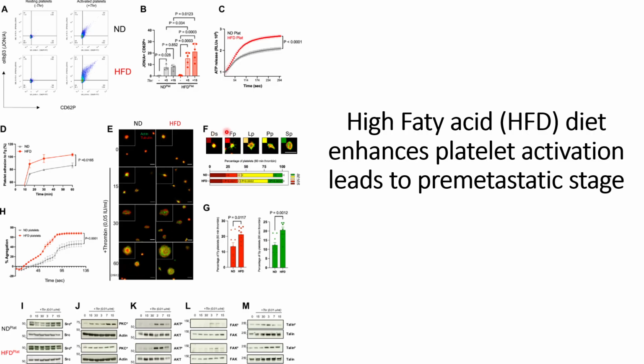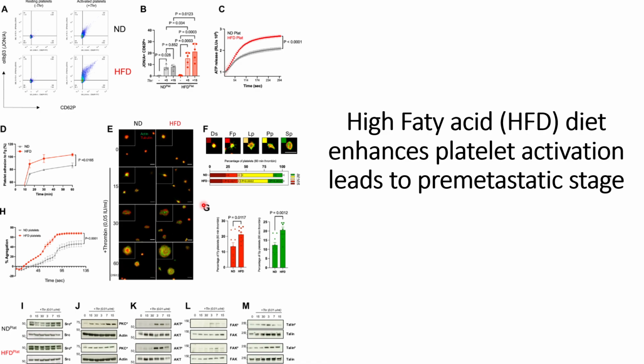And when they check the different stages of platelet activation, they are able to see that in the case where HFD treatment is done, they see more spreading on fibronectin compared to the control case. That can be seen here. FP is filopodia and SP is spread. So we can see that spread is increased, and also the filopodia is increased in the case of the HFD diet compared to the control case.